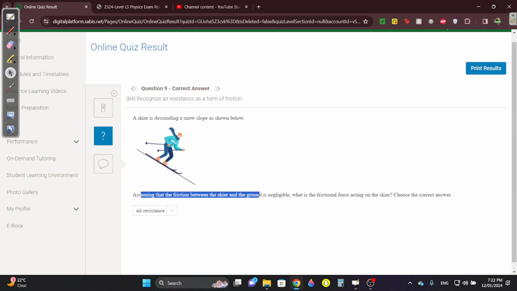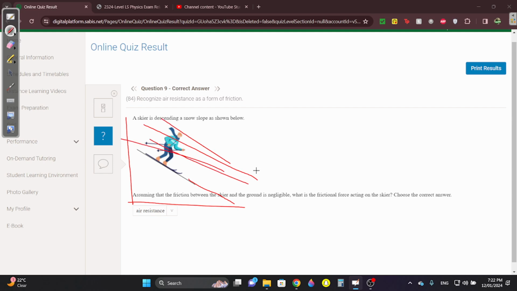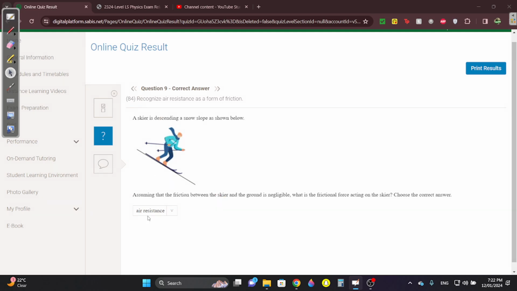A skier is descending down a slope. Assuming that the friction between the skier and the ground is negligible, what is the friction force acting on the skier? Obviously, if he's going down a mountain, the wind is going to be pushing this guy back. So air resistance or drag. If they put drag, that would also be correct.